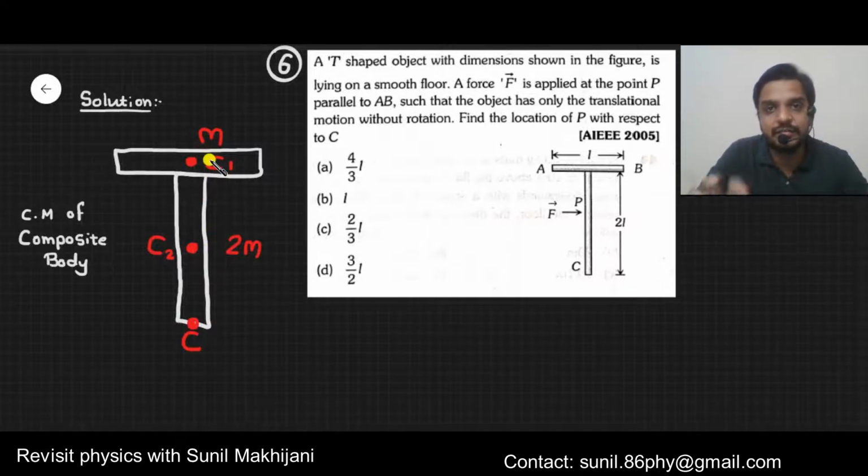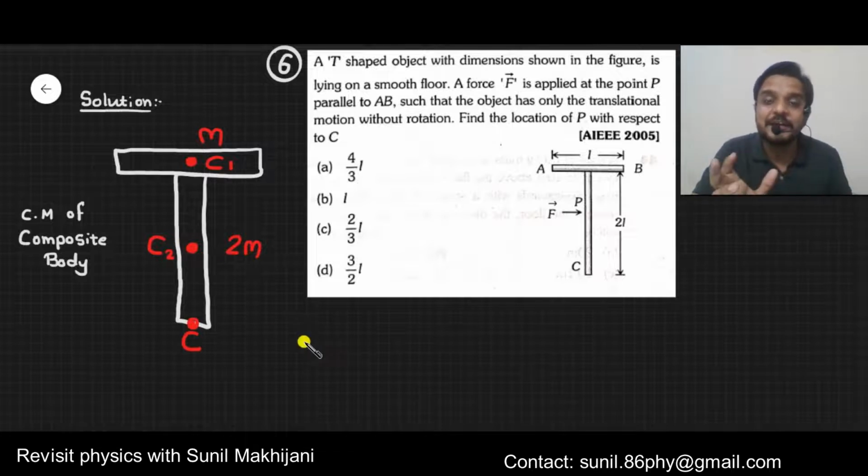C1 is the center of mass of the horizontal rod. We can assume that the entire mass M is concentrated at C1. For solving problems we can do that. And C2 is the center of mass of the vertical rod, so we can assume that the entire mass 2M of the vertical rod is concentrated at C2.